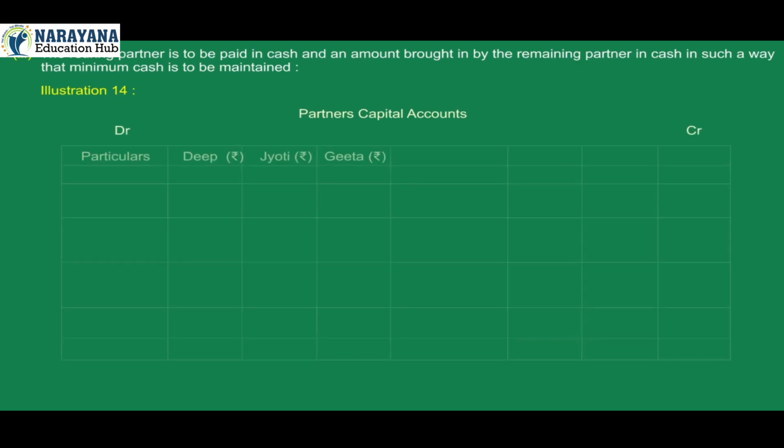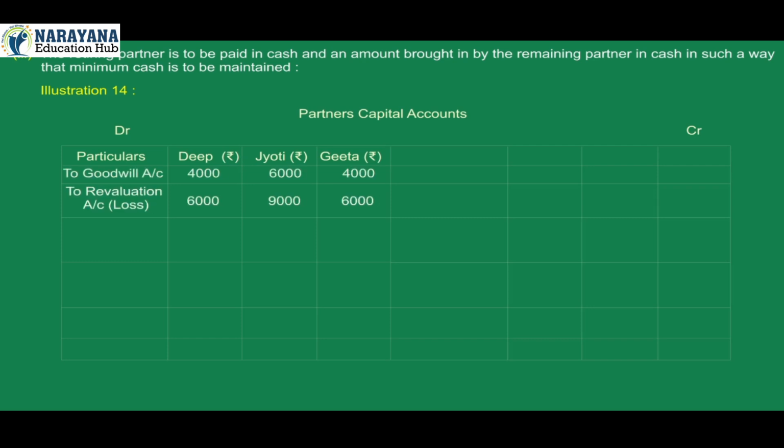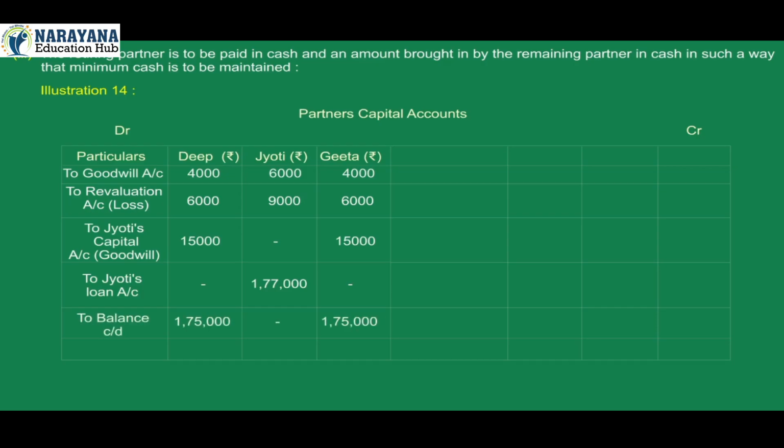Partners' capital accounts. On the debit side, particulars: Deep amount, Jyoti amount, Geeta amount. To goodwill account 4,000, 6,000, 4,000. To revaluation account loss 6,000, 9,000, 6,000. To Jyoti's capital account goodwill, Deep 15,000, Geeta 15,000. To Jyoti's loan account, Jyoti 1,77,000. To balance carried down, Deep 1,75,000, Geeta 1,75,000. Total of debit side 2 lakh, 1,92,000, 2 lakh.